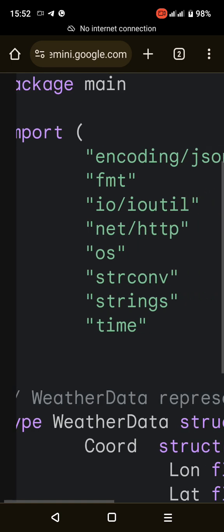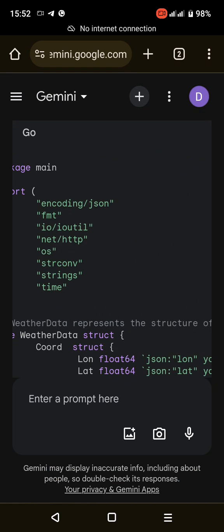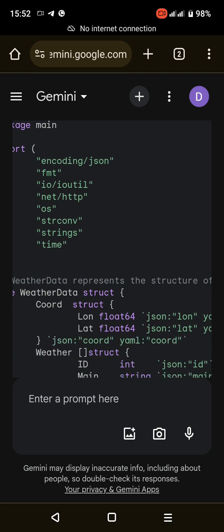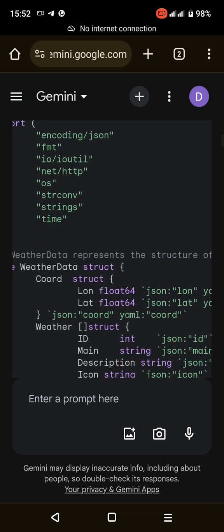Import io/ioutil imports the ioutil package for reading and writing files. Import net/http imports the HTTP package for making HTTP requests. Import os imports the OS package for interacting with the operating system.